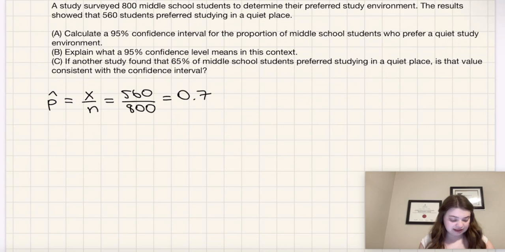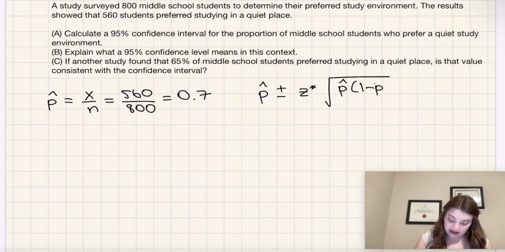The next thing we need to do is find the confidence interval. So the confidence interval is going to be p hat plus or minus the z-score times the standard error, where the standard error is the square root of p hat times 1 minus p hat over n.